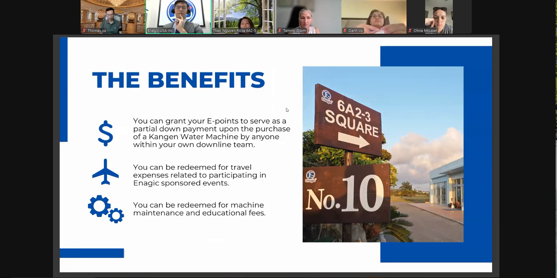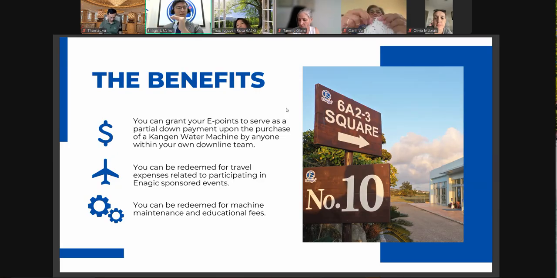And the benefits. These are just a fraction of the benefits, but when you gain e-points, you can use them as a down payment for your downlines. It doesn't have to be direct, it could be indirect, just like an enroller program. So if there's someone who wants to join Enagic but is struggling with the entry payment, you can use your e-points as a down payment.